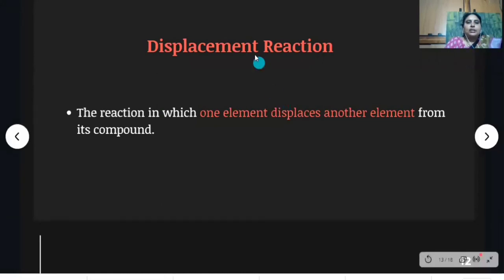Then the third one is displacement reaction. The reaction in which one element displaces another element from its compound.